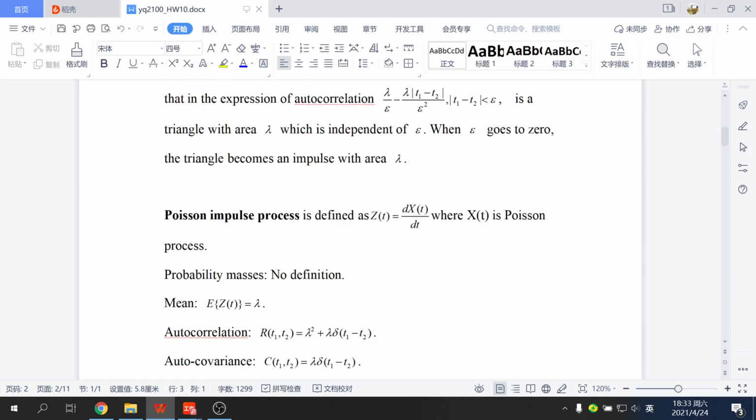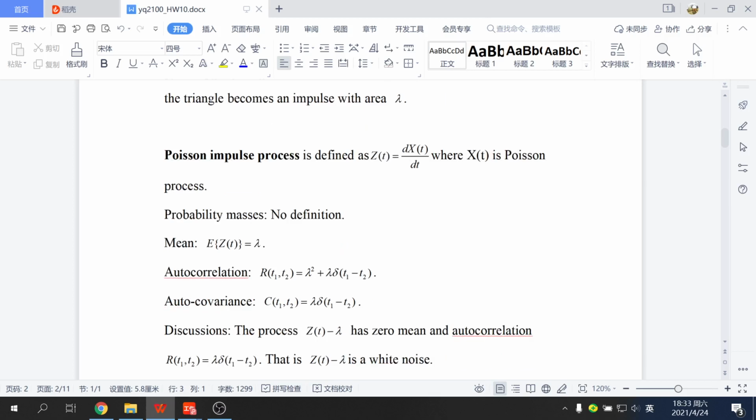The next one is the Poisson impulse process. This is the derivative of the Poisson process, so it has no first-order density definition. It also has the mean value, autocorrelation, and autocovariance.